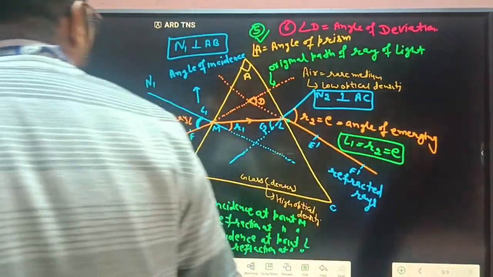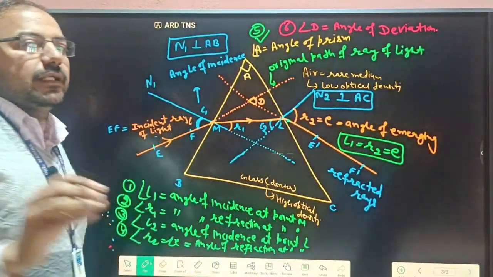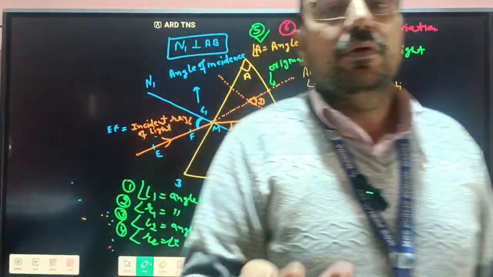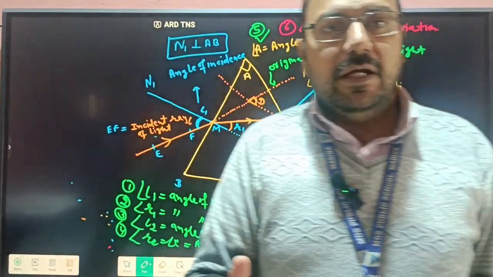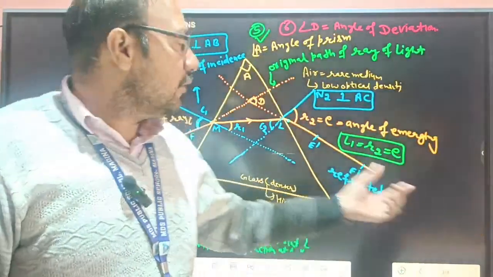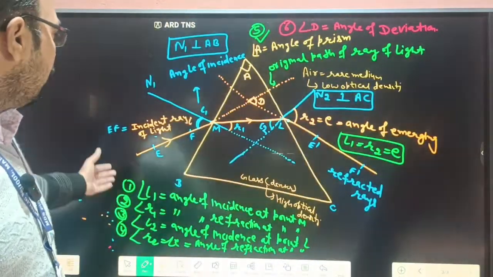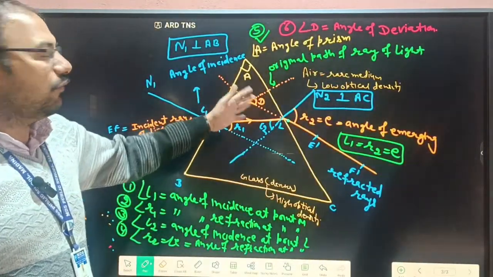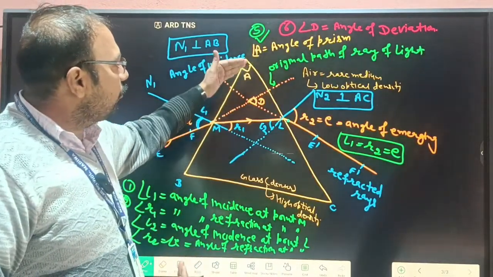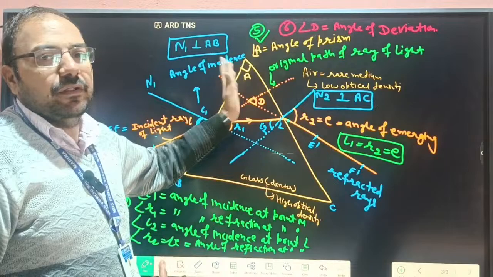Okay, so we can find out this angle experimentally. We take a glass prism on a white plane sheet and we can make different angles, and then we can measure D and find out the value for different angles. So basically the refraction depends upon the angle of the prism.